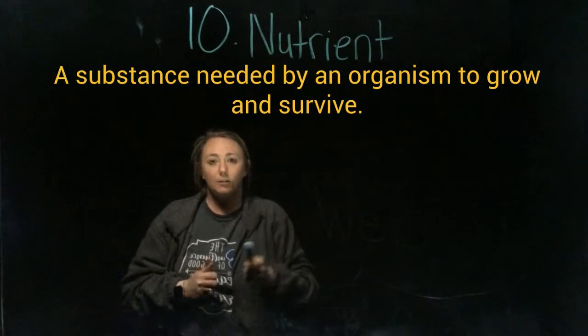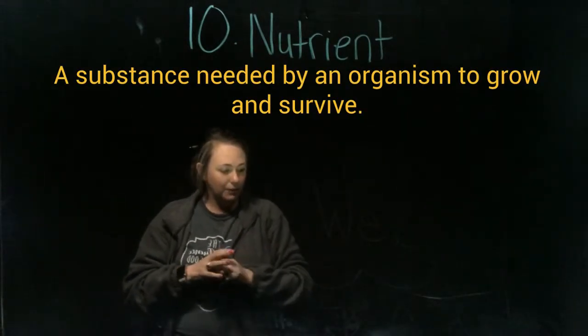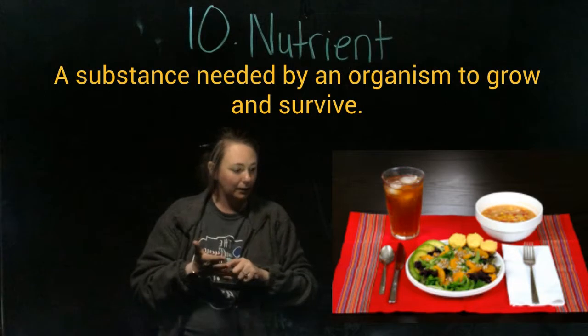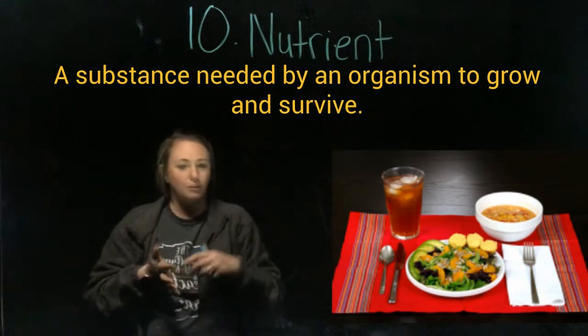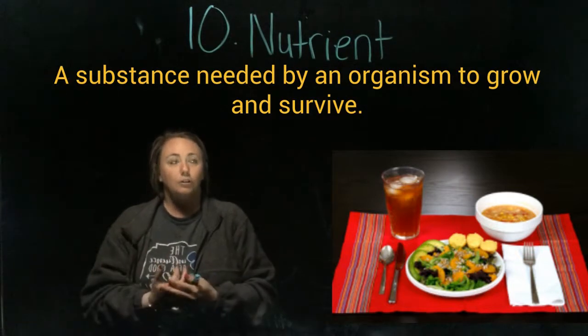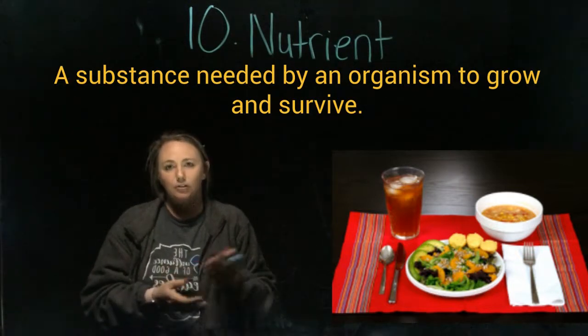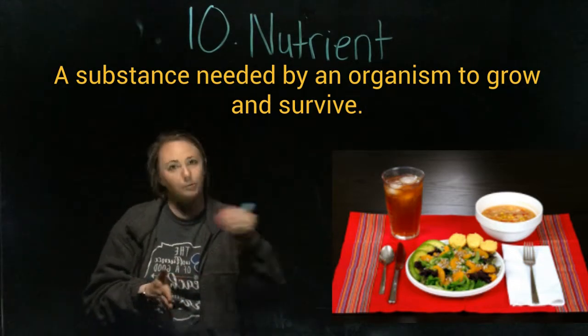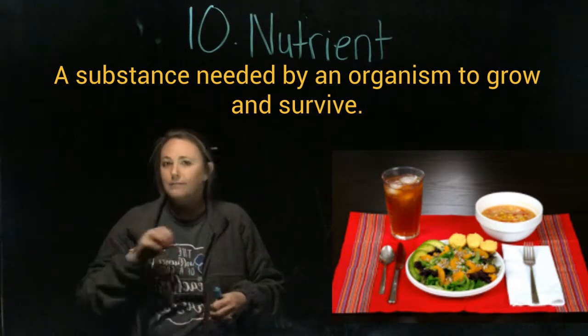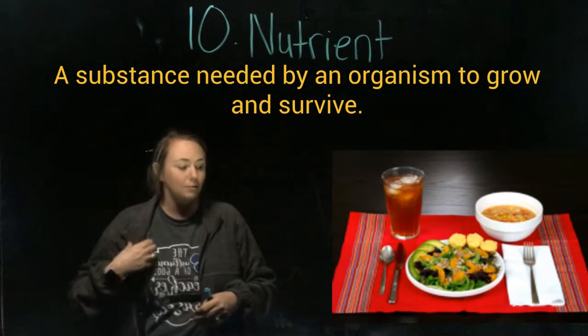Number 10 is nutrient. And nutrient just means it's a substance needed by an organism to grow and survive. So we always say, hey, you need to eat your banana because it's got the nutrients you need. Eat your apple, it's got the nutrients you need. Eat your fruits and vegetables, it's got all the nutrients you need.